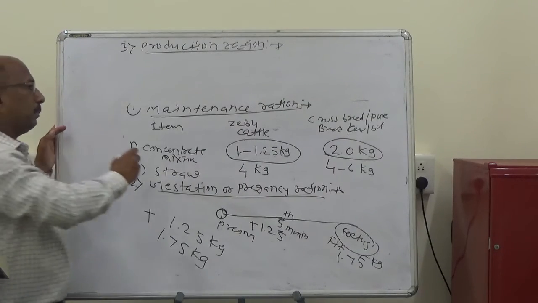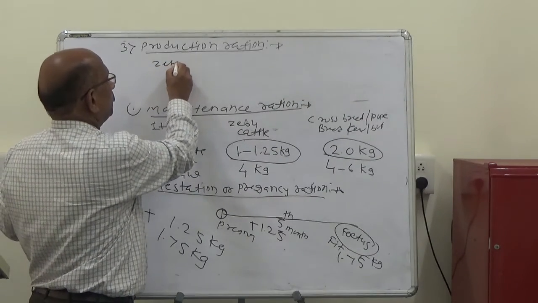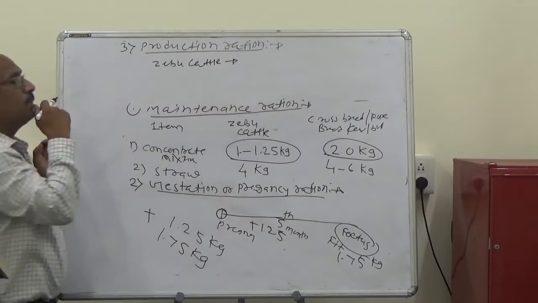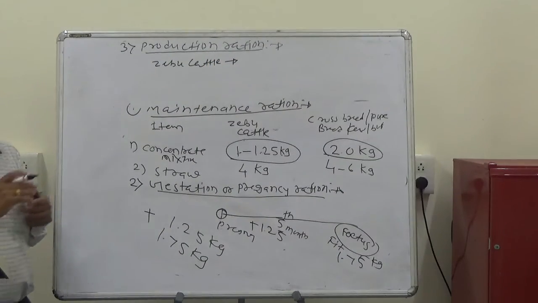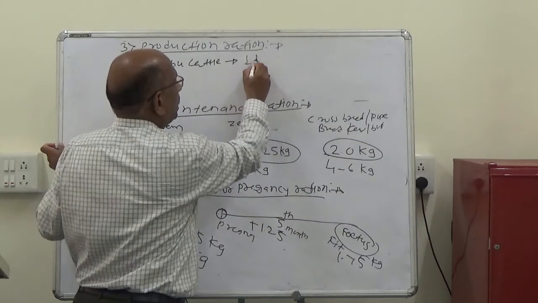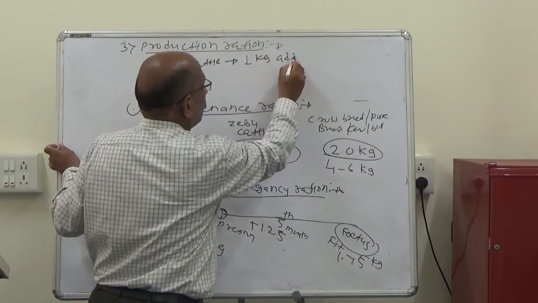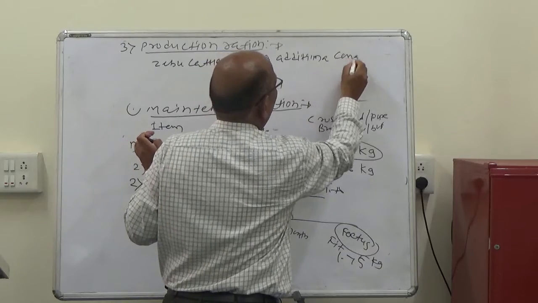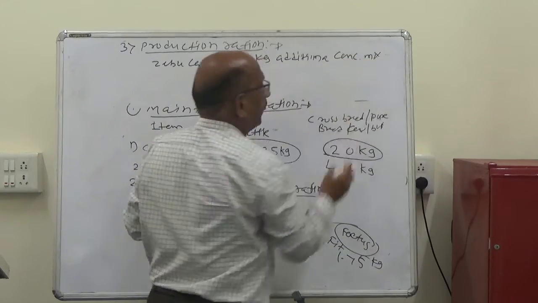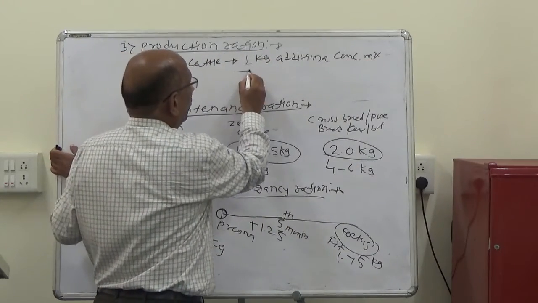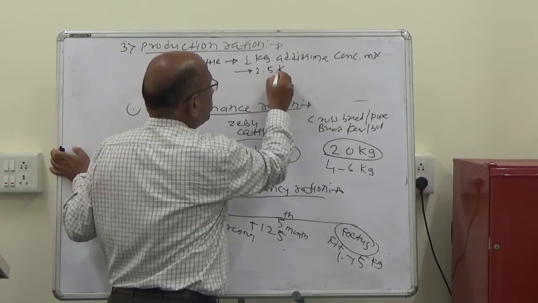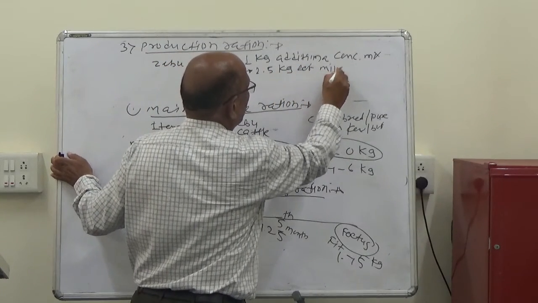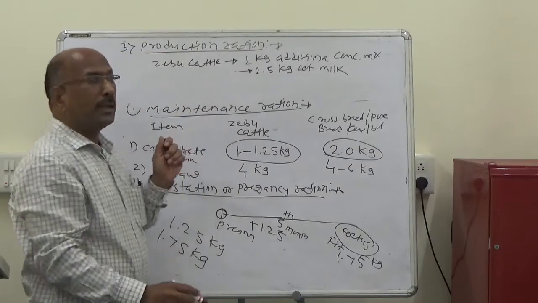For this purpose, in case of the Zebu cattle, in addition to the maintenance ration, 1 kg of additional concentrate mixture should be given for every 2.5 kg of milk production.